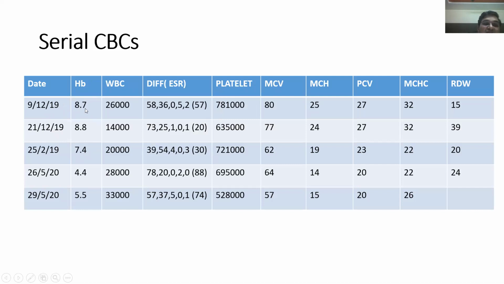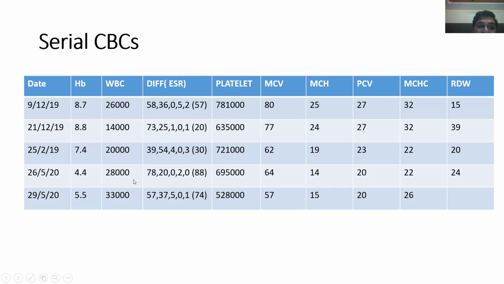All this time we had advised hematinics, prescribed hematinics in proper doses, and the parents were not giving the hematinics properly. So I was attributing this probably to non-compliance with the hematinics. You can see that this child had hemoglobin of 8.7, 8.8, 7.4. But what was striking was that every time this child was having counts which were definitely high, with polymorphonuclear predominance on two occasions. And every time the platelets were way high in all the CBCs. The ESR also was 57, 20, 30.